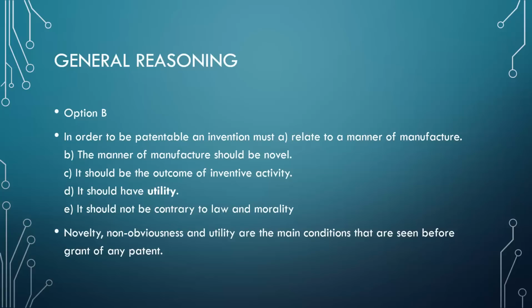Okay, so in order to be patentable, an invention must relate to a manner of manufacture. The manner of manufacture should be novel. It should be the outcome of inventive activity. It should have utility, that is the question. And it should not be contrary to law and morality. So these are the conditions that are very much necessary to grant a patent to an invention. So you can refer to any book, you can get it in any book.